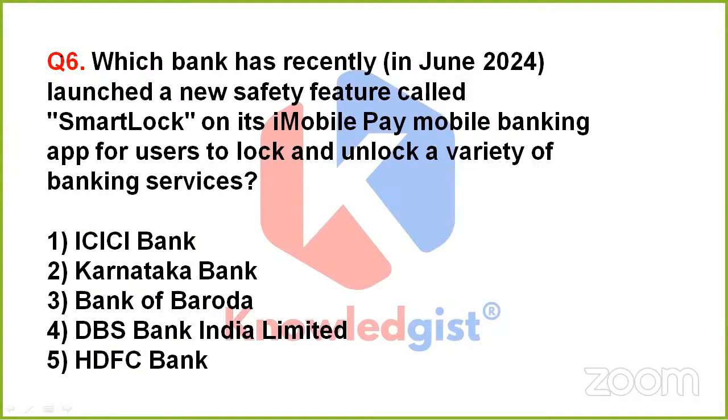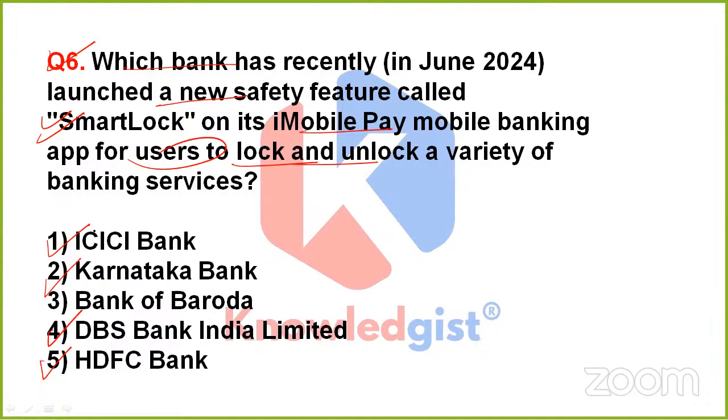Now, coming to the next question. Which bank has recently launched a new safety feature called Smart Lock on its iMobile Pay mobile banking app for users to lock and unlock a variety of banking services? Is it ICICI Bank, Karnataka Bank, Bank of Baroda, that is BOB, option 4, DBS Bank India Limited, or option 5, HDFC Bank?